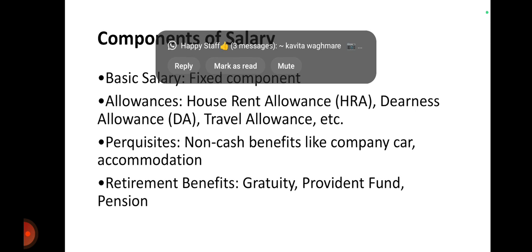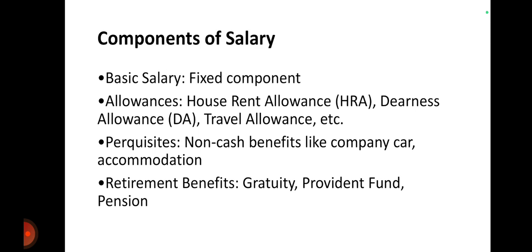Next is components of salary. Salary is divided into different parts. The first part is basic salary. It is a fixed component decided by the company. And next is allowances: house rent allowance, in short form we call it HRA, then dearness allowance, DA, then travel allowance. All these types are included in allowances.